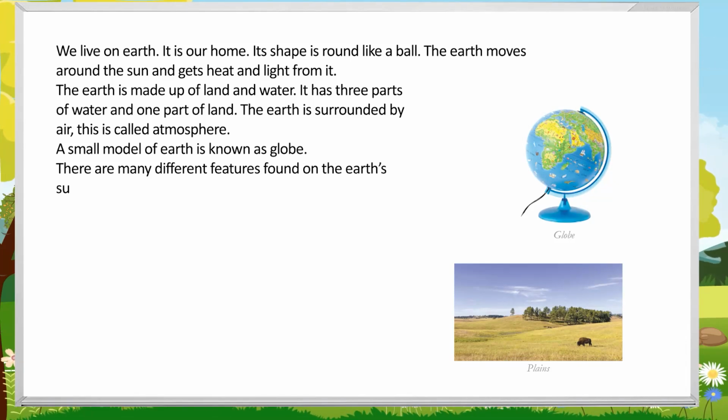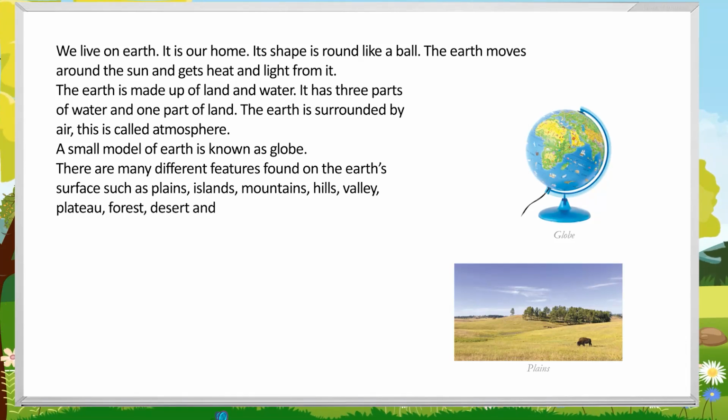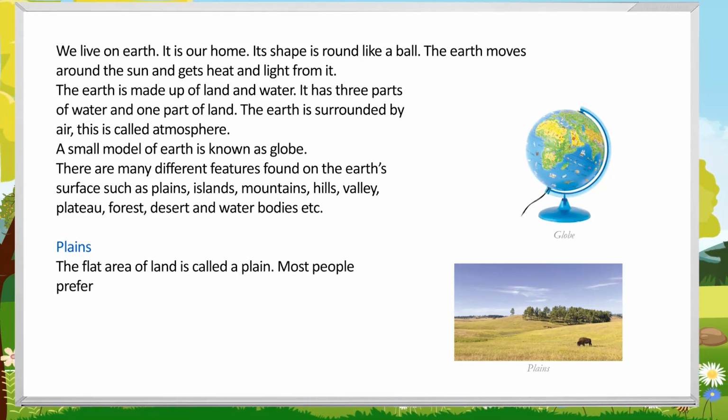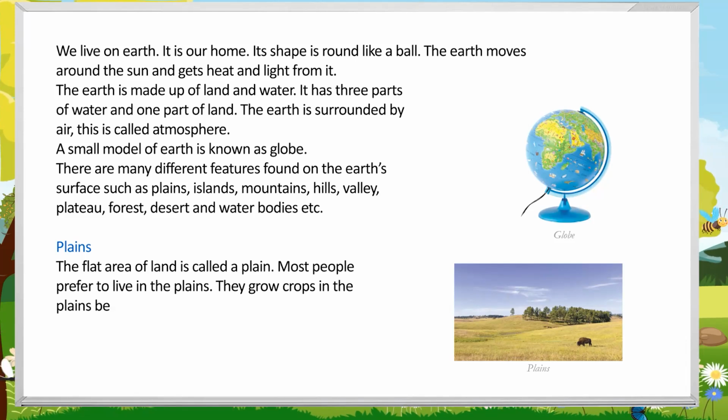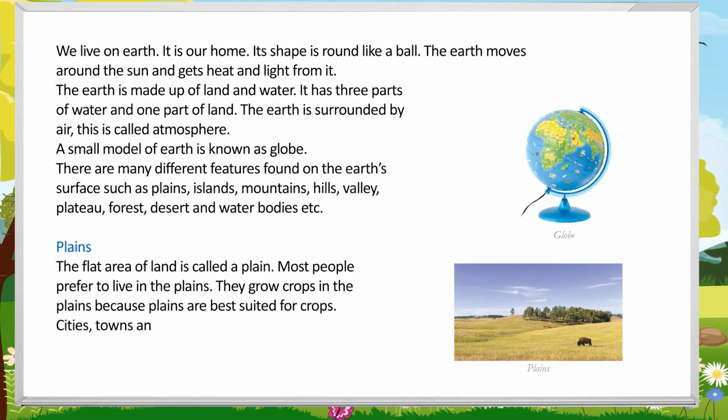There are many different features found on the Earth's surface, such as plains, islands, mountains, hills, valley, plateau, forest, desert and water bodies, etc. Plains. The flat area of land is called a plain. Most people prefer to live in the plains. They grow crops in the plains because plains are best suited for crops. Cities, towns and villages are usually built on the plains.